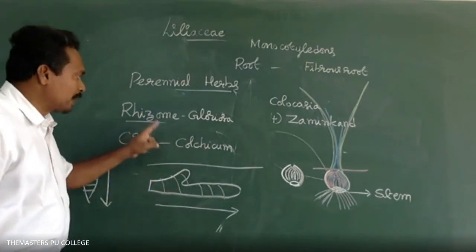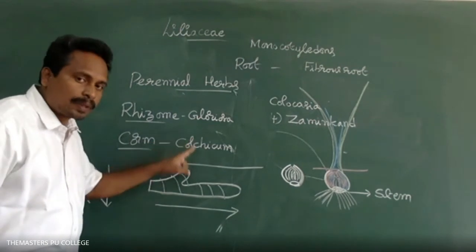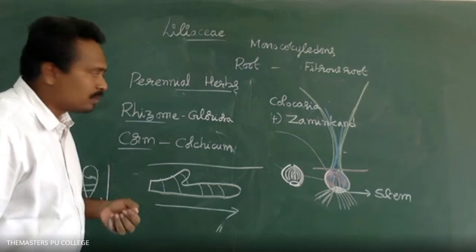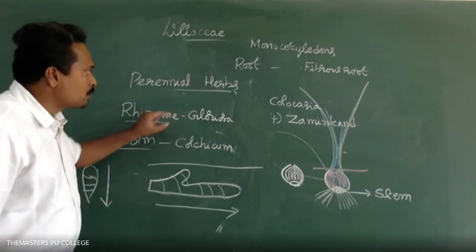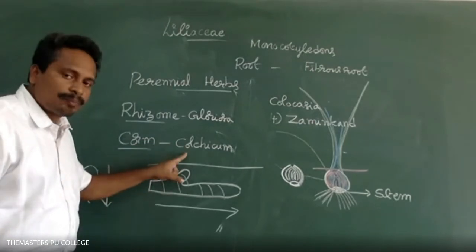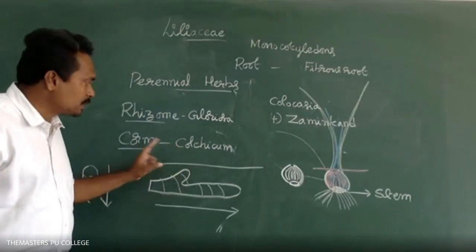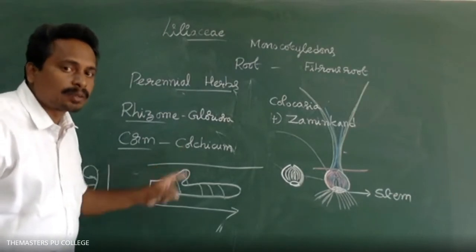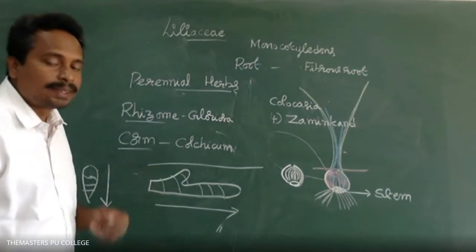Next, the rhizomatous stem is found in Gloriosa. The corm is present in Colchicum plants.